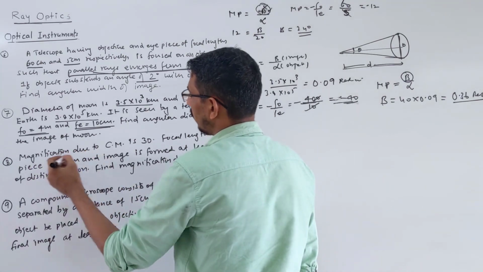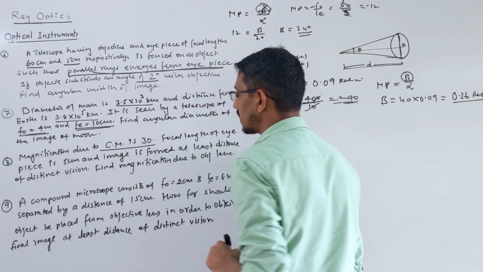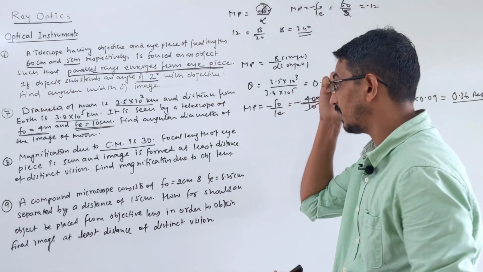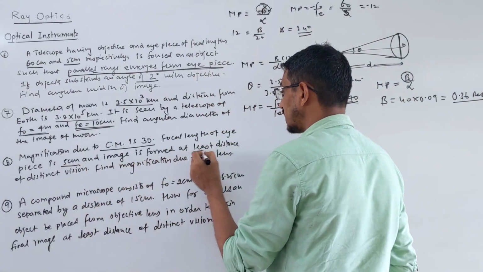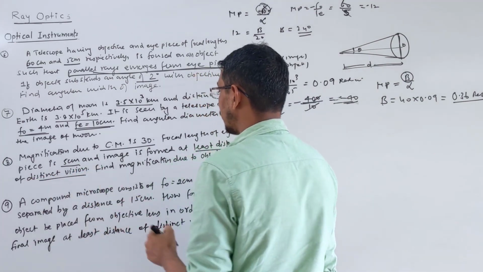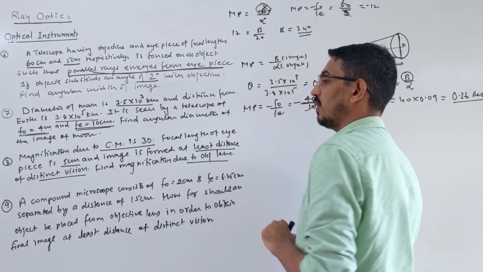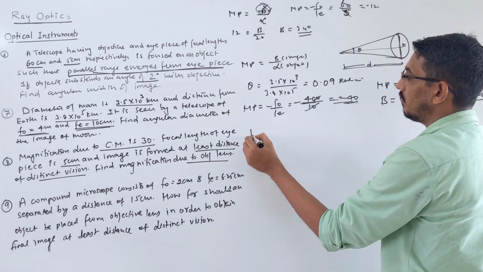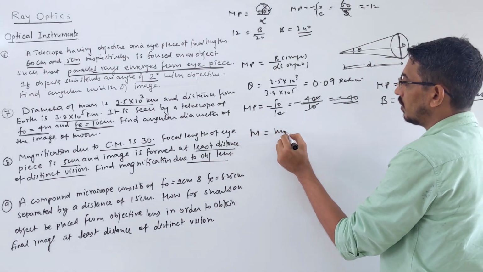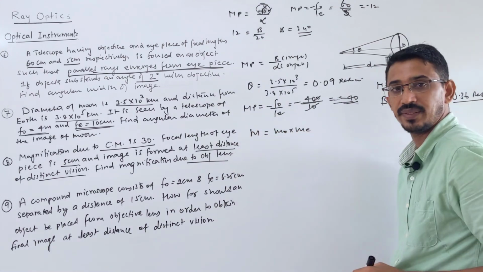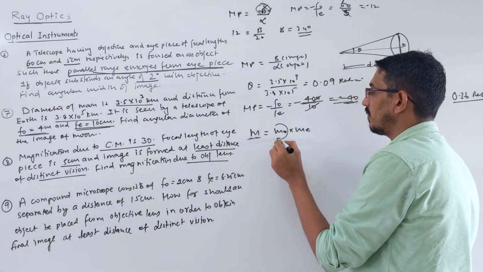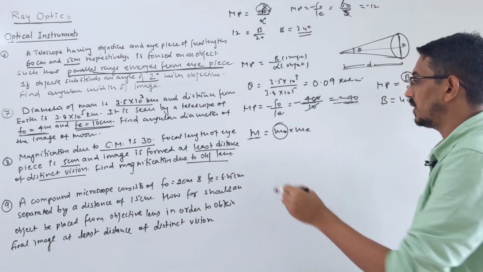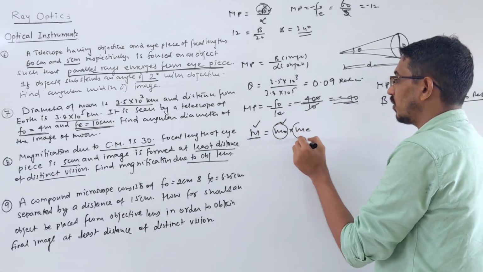Question number 8. The magnification due to a compound microscope is given as 30. Total magnification given. Focal length of the eyepiece is 5 centimeter and image is formed at least distance of vision. Find the magnification due to objective lens. We know that magnification is M naught into ME, right? Total magnification is given, and they are asking magnification due to objective lens. So this is given to us, this we need, so we have to find ME.